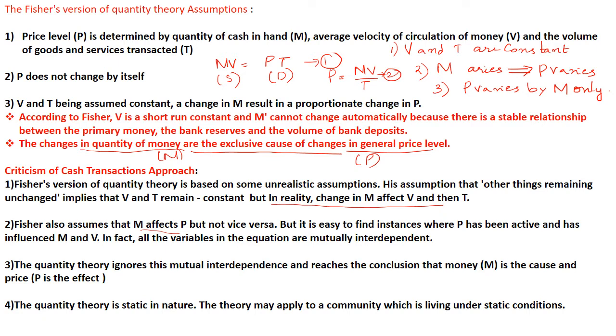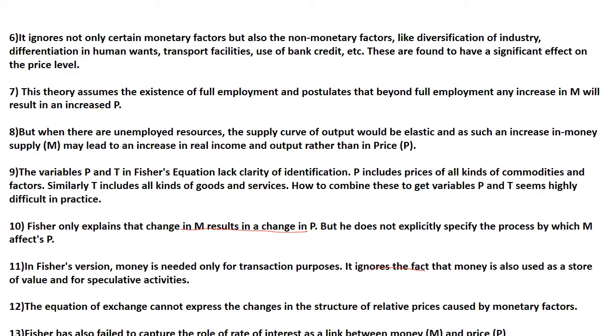And the last one is that the quantity theory is static; the theory may apply to a community which is living under static conditions. Static means it's not moving, it's a stable one. There is no variation or change from the existing situation. So it is applicable only in a static society. So these are some of the criticisms of the cash transaction approach. Okay, next you have to learn 4 to 5 criticisms. In your textbook around 13 points are there, so I am just explaining all these things. So the next one is that it ignores not only certain monetary factors but also non-monetary factors.